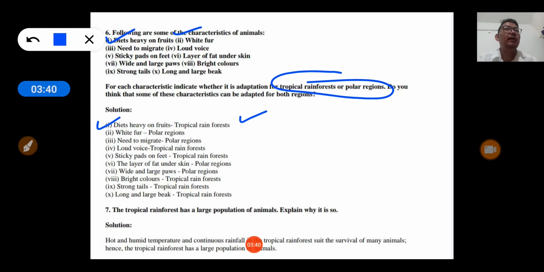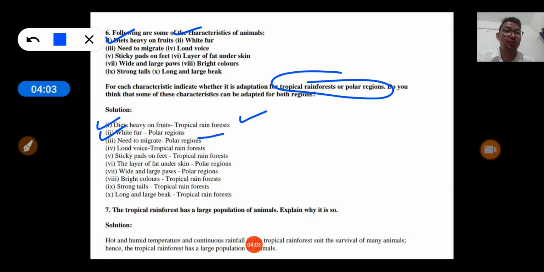Now we know the fur helps to protect against the cold environment, and cold climate is found in the polar region. So white fur is the climatic adaptation of polar region. Next is need to migrate, and need to migrate is also adaptation of polar region.